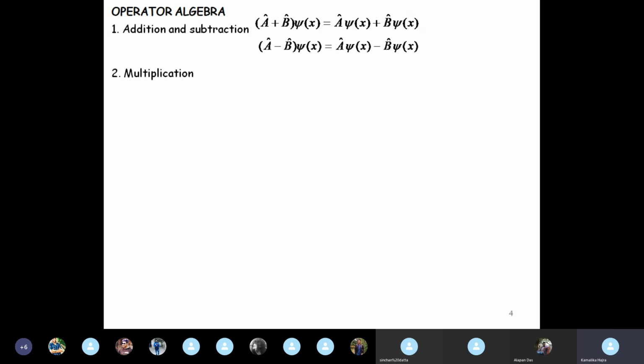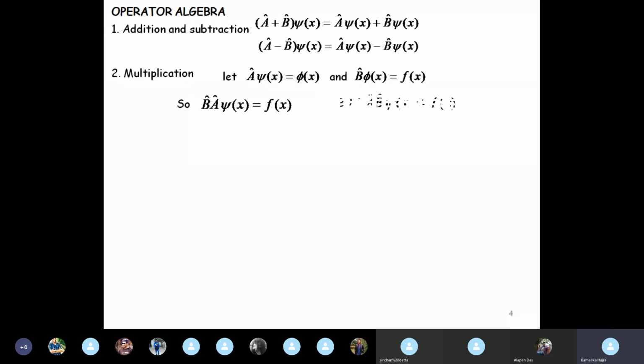Okay, and then we did some discussion on operator algebra, where we saw how addition and subtraction takes place, and then we saw that it is with multiplication that the first complication arises, because in multiplication of two operators, the order matters. So if you are multiplying B with A and then operating on a function, it will not give you the same result that would be obtained if you multiply A with B and then operate it on that same function.